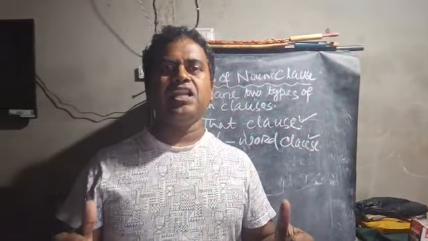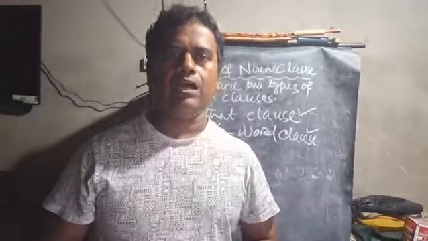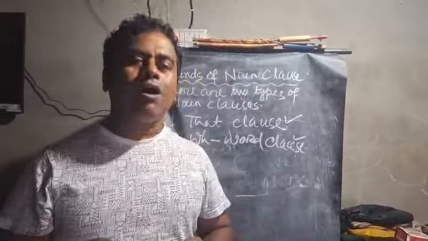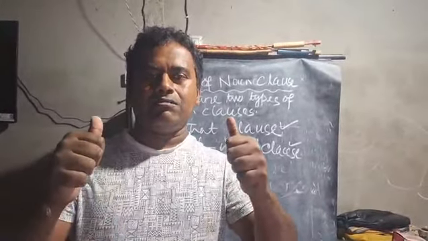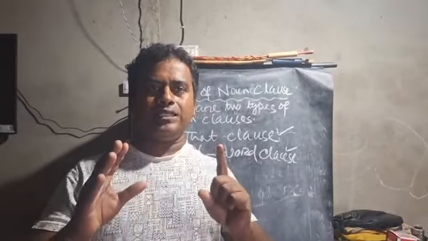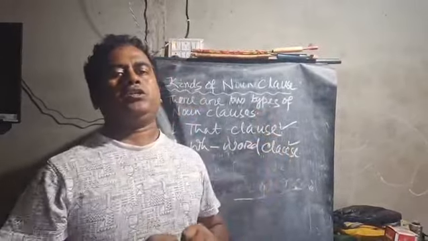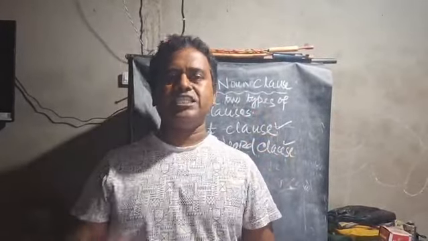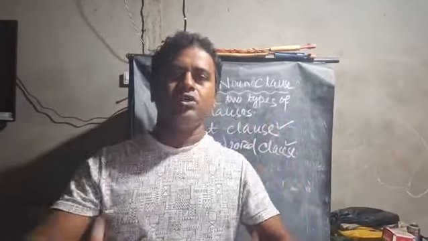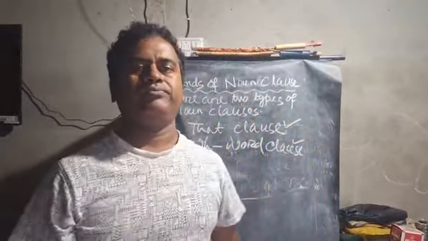Noun clauses are mainly of two types. One is that clause and the second one is WH word clause. Once again a question arises in our mind: what is that clause and what is WH word clause? First of all, I would like to talk about the that clause. That clause means the clause which begins with that.